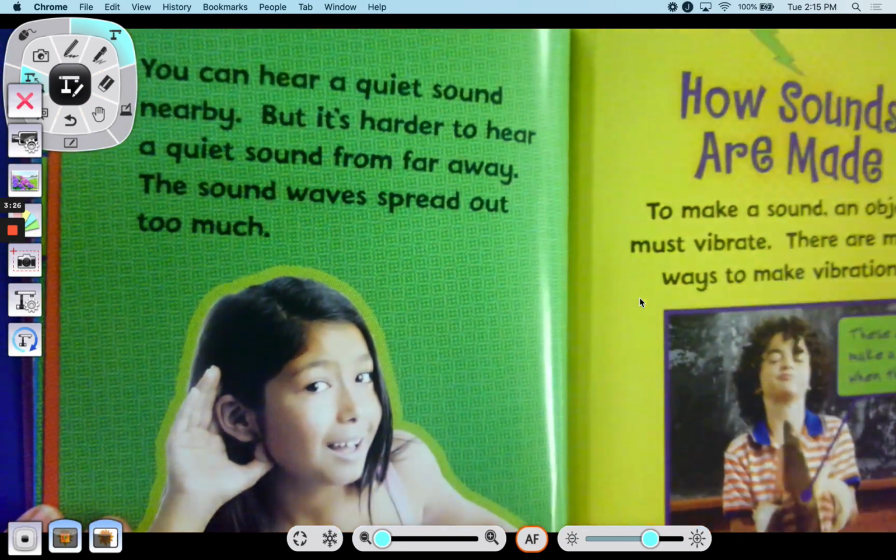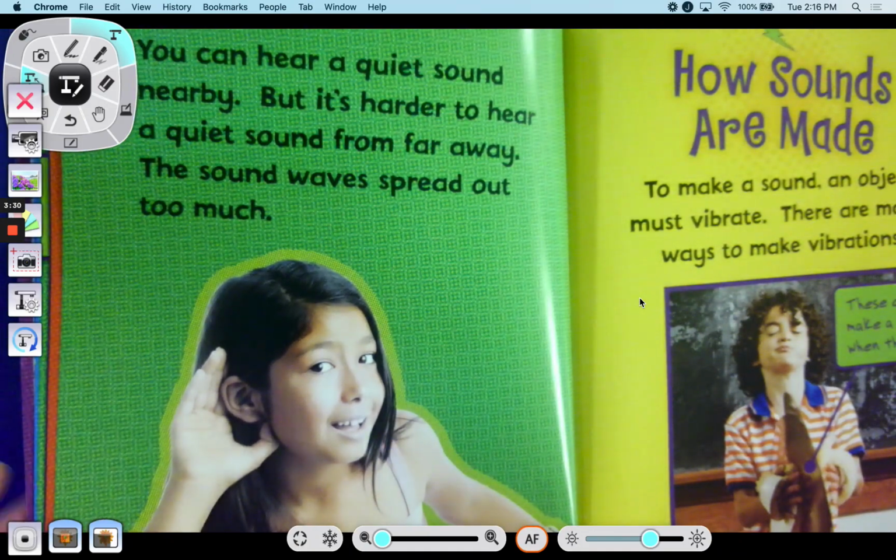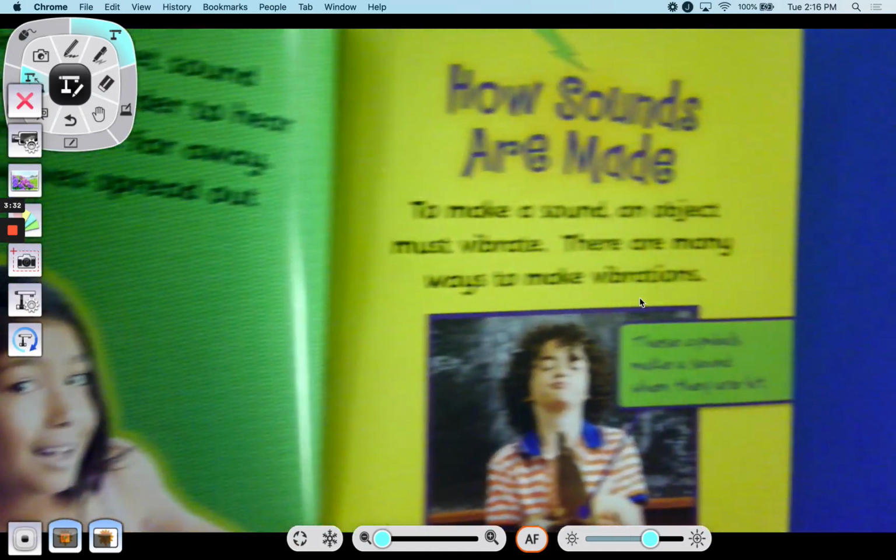You can hear a quiet sound nearby, but it's harder to hear a quiet sound from far away. The sound waves are spread out too much.